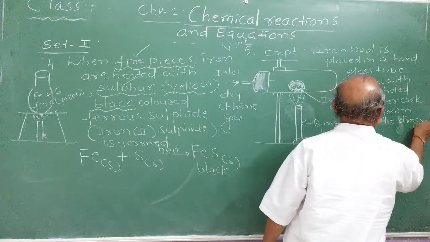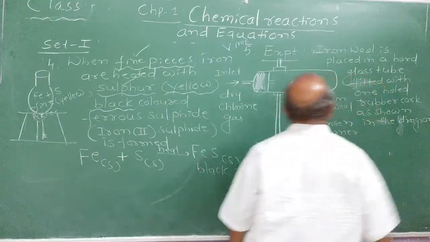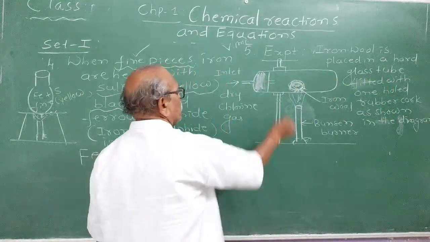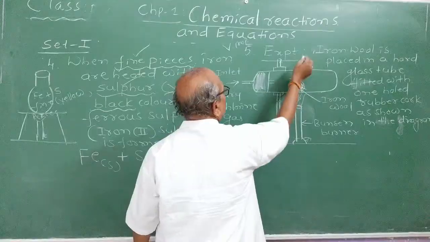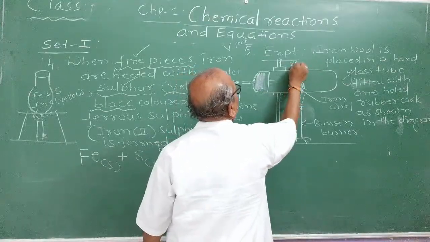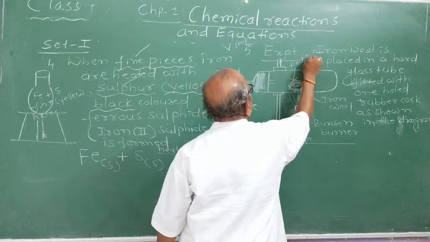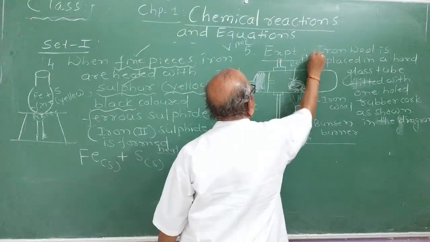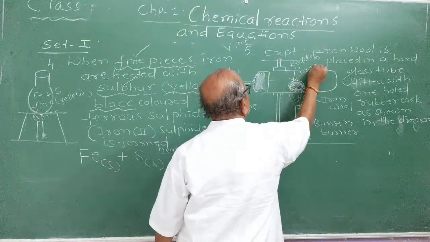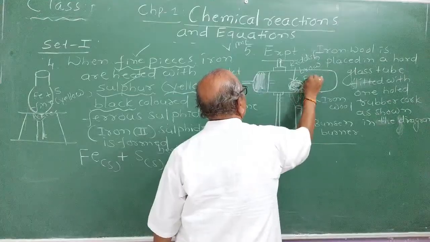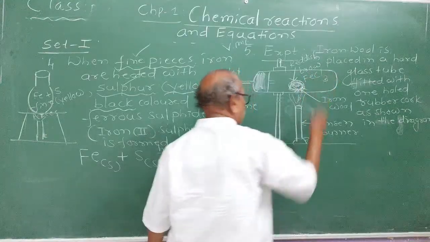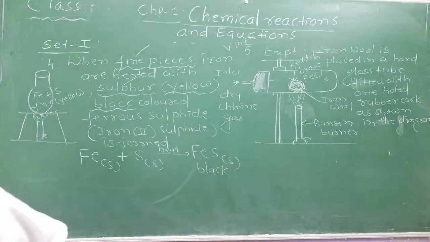Can any one of you tell me what is the color of ferric chloride? What is the product you are getting here? Here you are getting reddish brown ferric chloride, FeCl3. You write the statement, then you write the equation and balance it.